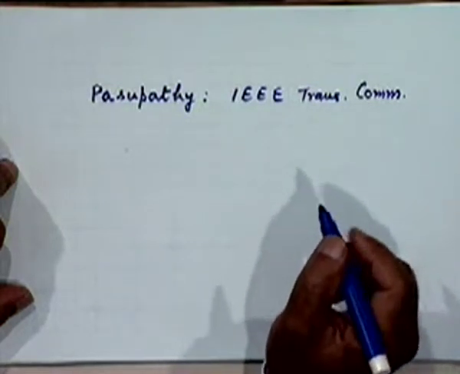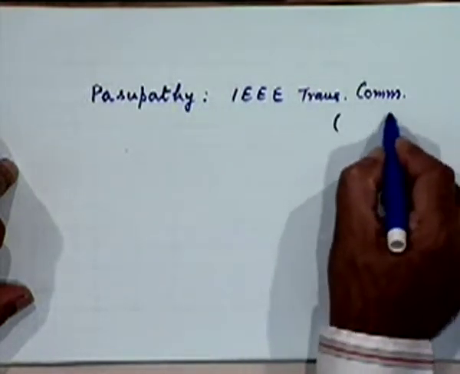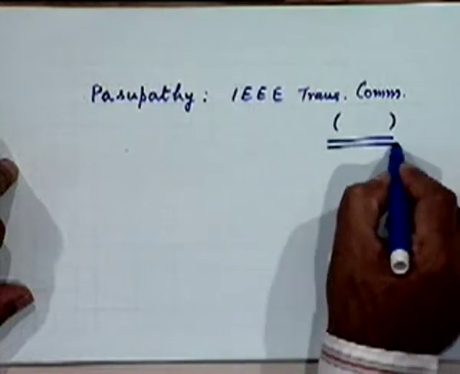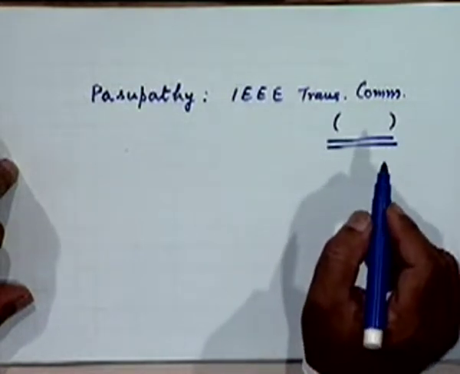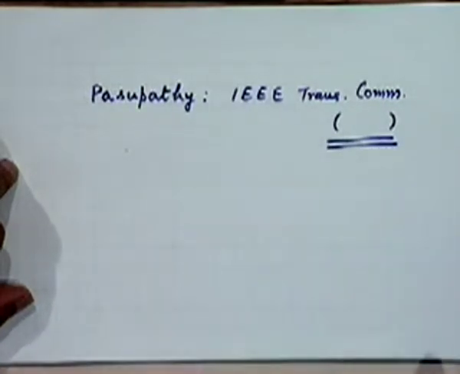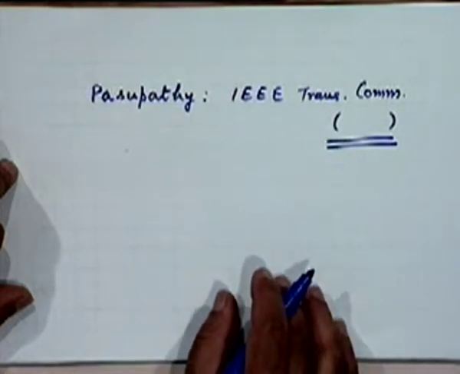I'm not able to remember immediately the year, but you'll find the reference given in your book by Lathi. If you look at the list of references at the end of this chapter, you'll find the reference there. It's a beautiful reference to read for more about partial response signaling, if you want to know more.